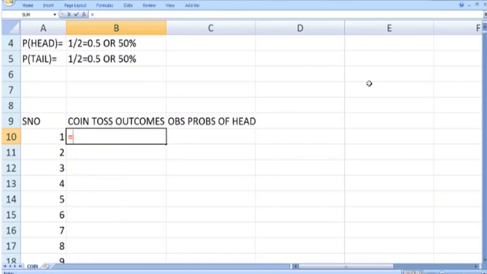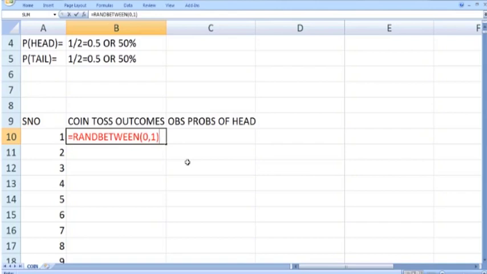RANDBETWEEN. Here it is asking me to provide two numbers. The first one is the bottom limit and the next one is the top limit. So 0, 1. I want to get a random number between 0 and 1, where 0 and 1 are both included.